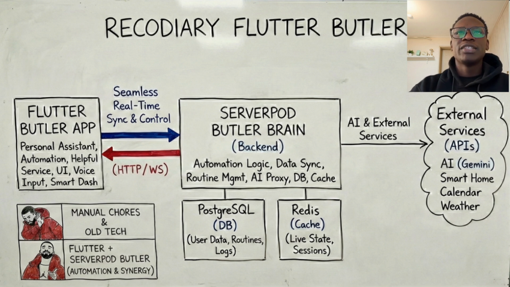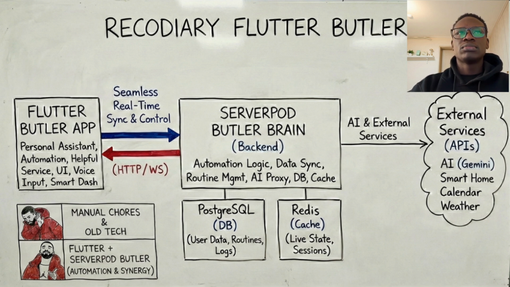But the real MVP in the backend was Serverpod, which generated an entire API layer, database models, and the Flutter client from a single schema, which means we didn't have to fight front-end, back-end mismatch and that kind of stuff, which saved us a lot of time in production. And because everything was Dart from end to end, the app was basically talking to the backend like it's calling local functions. That way we could focus on building Recodiary's core idea instead of fighting the infrastructure.